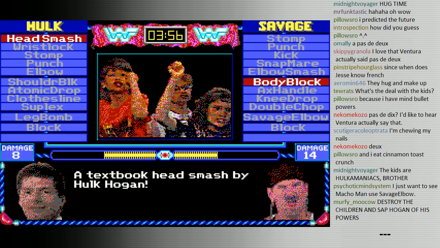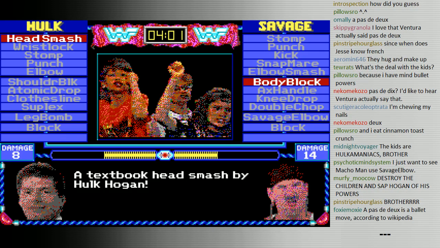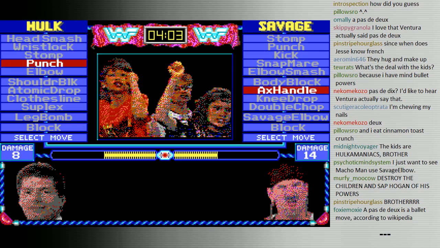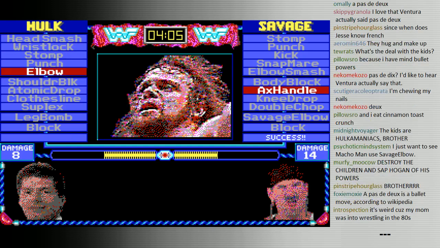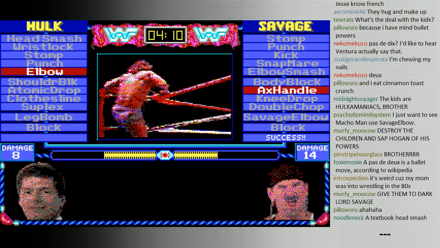Yes, Murphy Moo Cow, if you destroyed the children, Hulk Hogan would be powerless. No one ever thought of that, though. None of Hogan's opponents in all of his years thought that if you attacked the fans, that would sap Hogan of his powers.